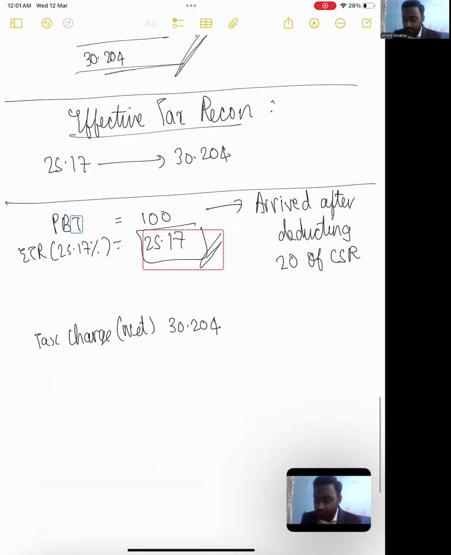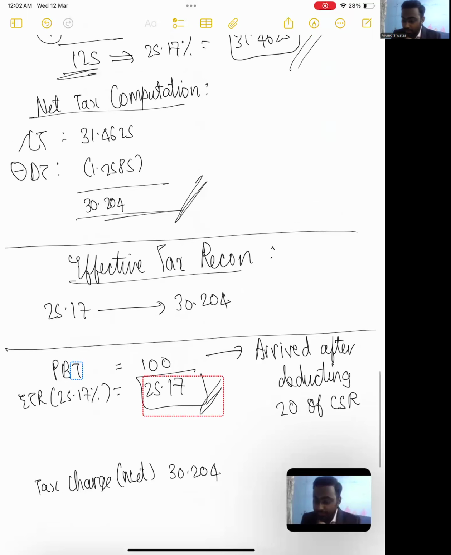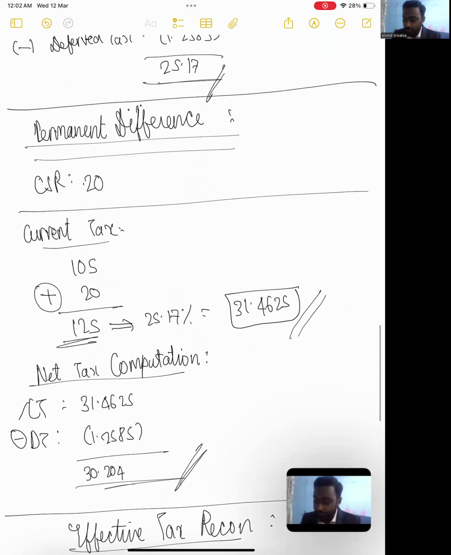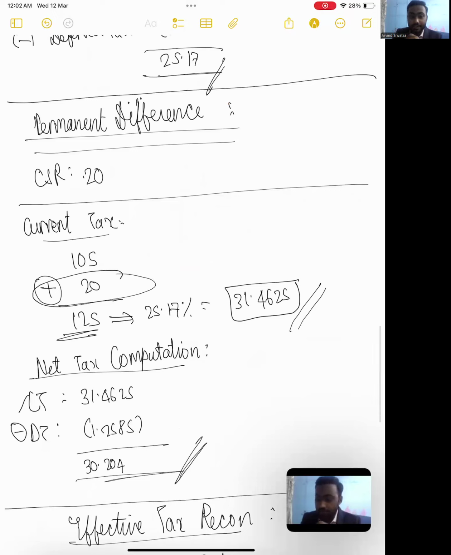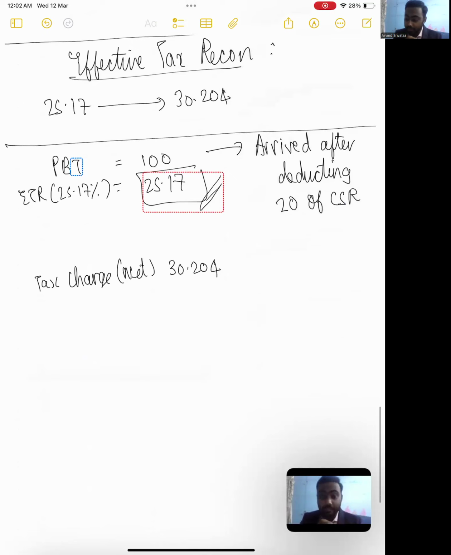So when I'm applying 100 into 25.17, I'm applying the effective tax rate on a lower number of 100. But guys, we just saw above that we should add back the 20 in our tax computation. Why? What is the logic? Because the 20 is not allowed as a deduction in your income tax because it is a permanent difference. And since you are in the alternate tax regime, you don't also get the benefit of ATC, which is why it will be disallowed.